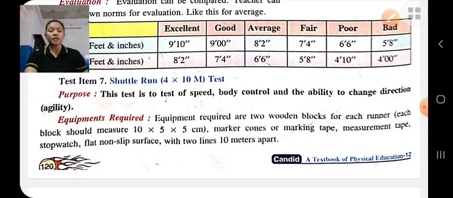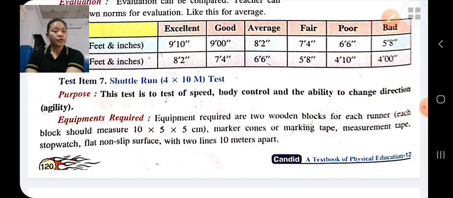Shuttle run, that is 4 by 10 meters. This test is used to measure the speed, balancing ability, body control, etc. of a child.